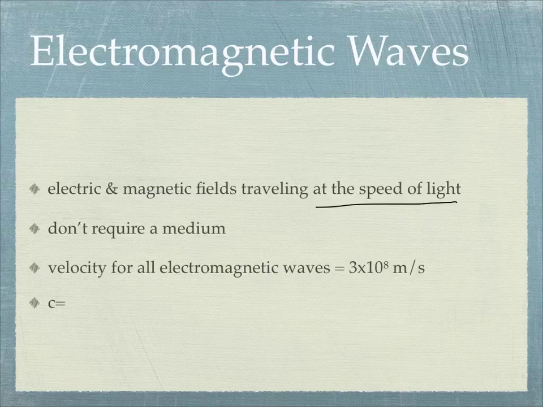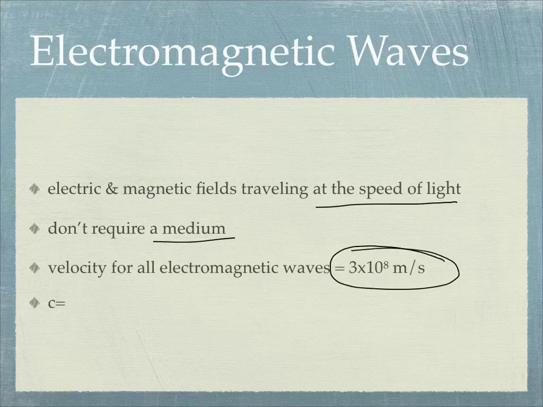Okay, so like I said, they all travel at the speed of light and don't require any medium. The speed of light, by the way, is 3 times 10 to the 8 meters per second, or 300 million meters per second. C is the variable usually used for the speed of light. I'm not sure why they picked c, but that's the variable. So instead of v for velocity, we would use c, and c equals wavelength times frequency, just like before. Velocity equaled wavelength times frequency, and since c is simply a velocity, it's the same thing.